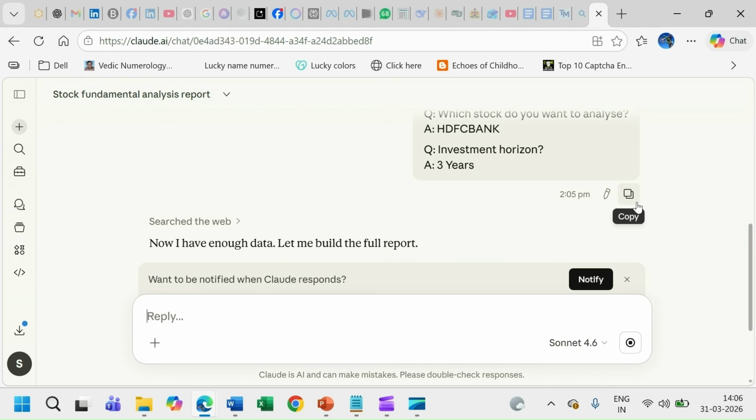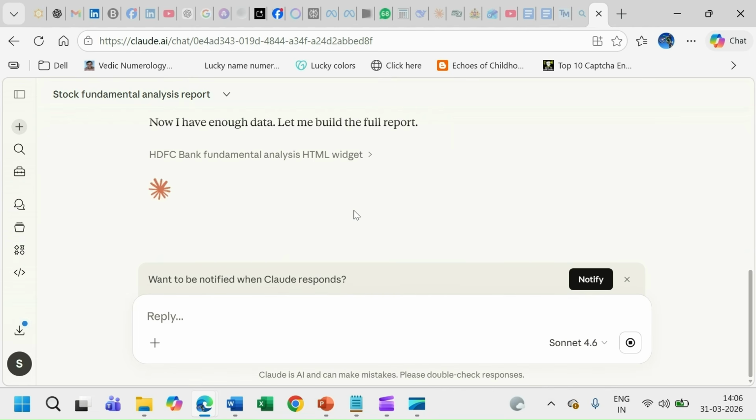So it has analyzed all this and it says, now I have enough data, let me build the report. So now it is building me a full-fledged report, which, I am certain, because I have done it many times now with this code, would help you come up with a clarity on how much you should invest in this stock and for how much of a time horizon.